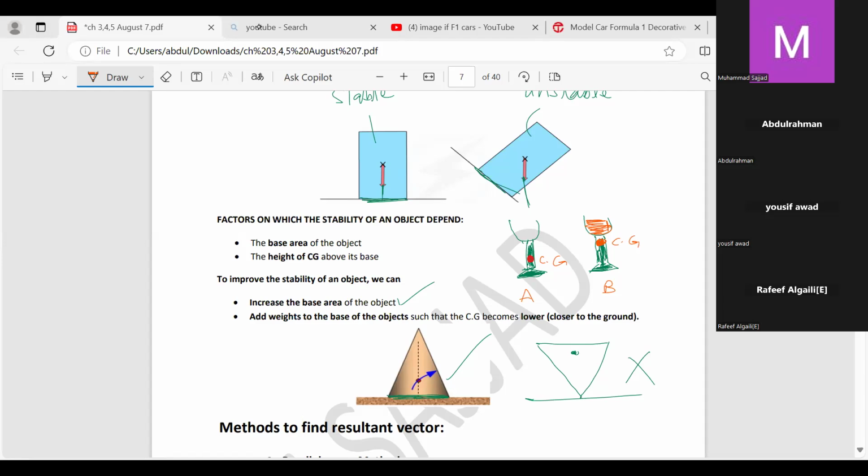Rafif correct. Okay. So Amru did not answer. Ahmad did not answer. Please quickly answer. Amru and Ahmad. A or B? Which one is more stable?